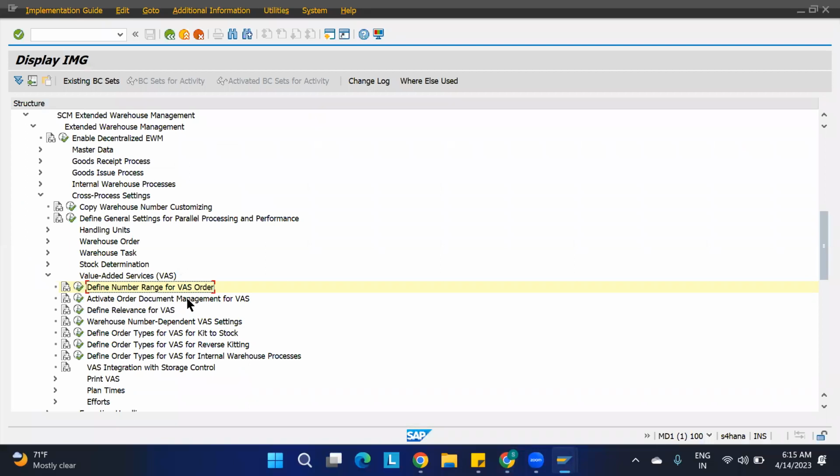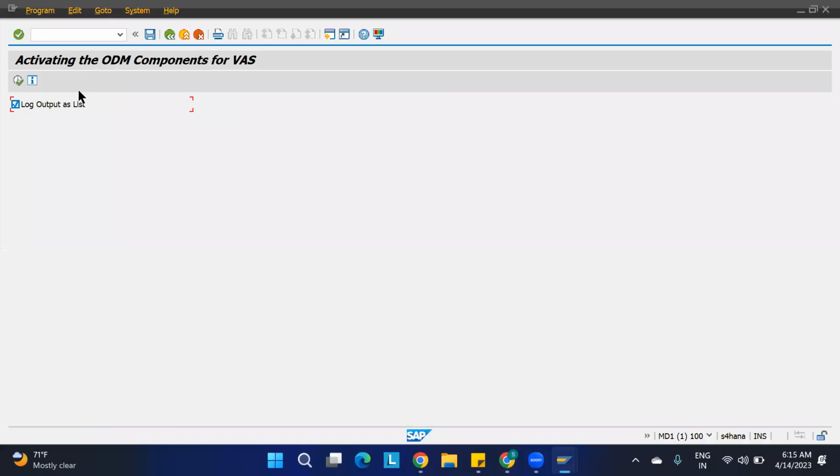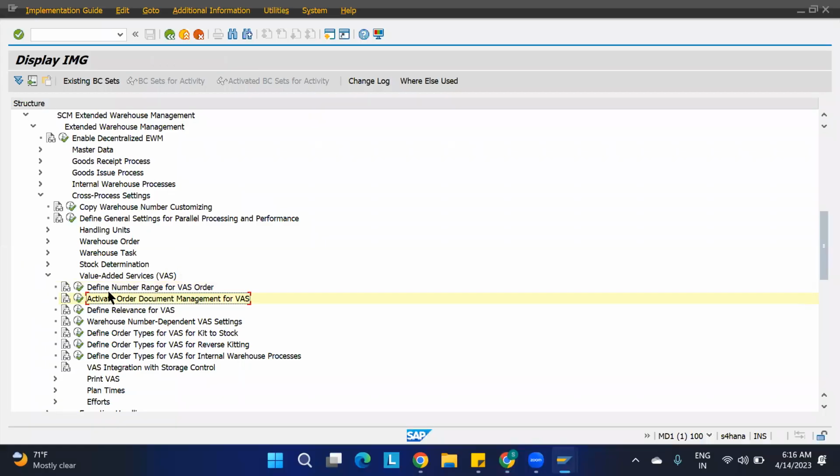Second thing here is the activate order document management for the VAS. Actually, we will not take care of this. Here only one activation tick should be there, log output as list, like that it should be activated. That is the only thing, and it will always be activated by default. If you are maintaining some labor management or ad management, by default they are inactive in status. If you want them, then we're going to do the activation. At that time we're going to discuss them.